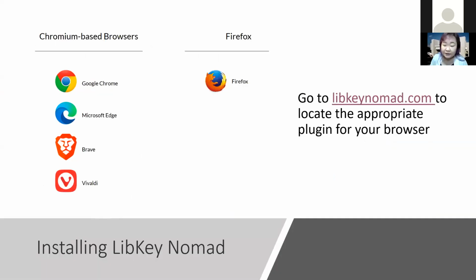So these are the browsers that are suitable for using the plugin. They have created plugins for these browsers, mainly the Chromium-based ones. So Chrome definitely, Microsoft Edge. I'm not too familiar with the other two, Brave and Vivaldi. And then of course they have one for Firefox as well. Unfortunately, if you're using Safari or Opera, you probably have to install one of these browsers to use the plugin.